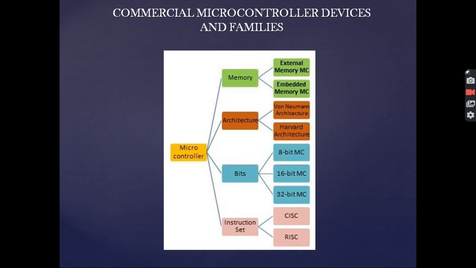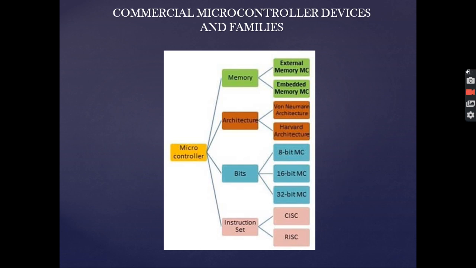Now coming to the classification of microcontroller according to the bits, we have 8-bit, 16-bit and 32-bit. In an 8-bit microcontroller, the internal bus is of 8 bits and the ALU can perform the arithmetic and logical operations with 8 bits of data at a time. Common examples are 8051, 8031.